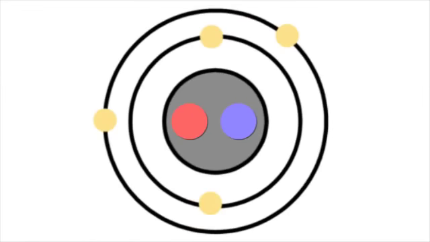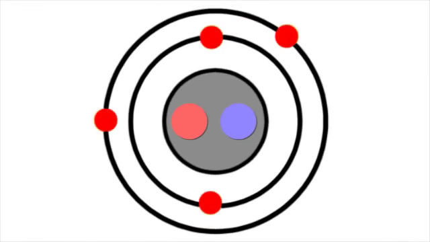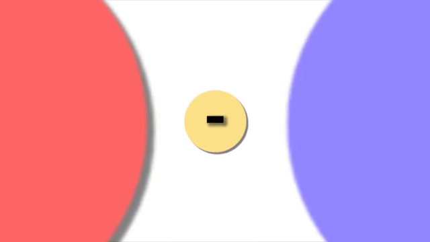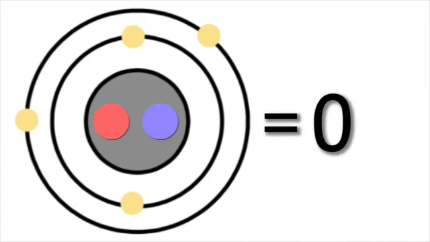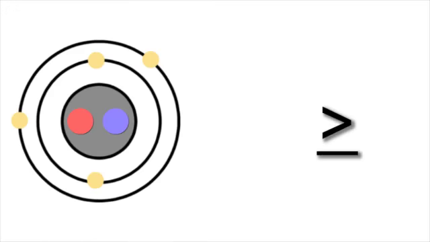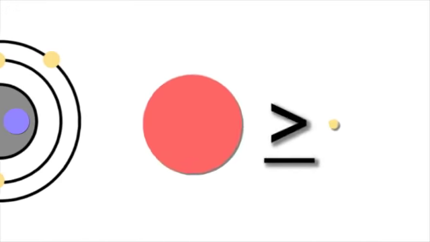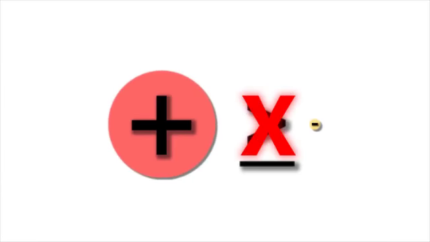Both protons and neutrons are pretty much the same size and mass. Zooming out, we find a tiny cloud of particles circling the nucleus. These particles are called electrons. Unlike protons and neutrons, electrons have a negative charge, are far tinier, and are located outside the nucleus. Altogether, atoms almost never have an overall charge. This is because atoms almost always contain the same number of protons and electrons, causing the negative charge of electrons to cancel out the positive charge of protons.